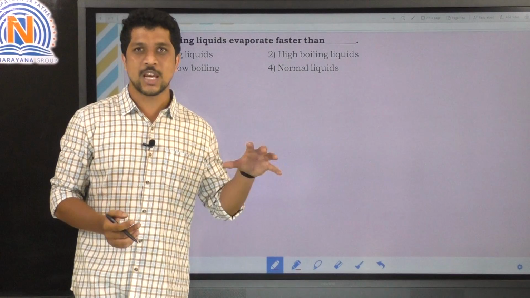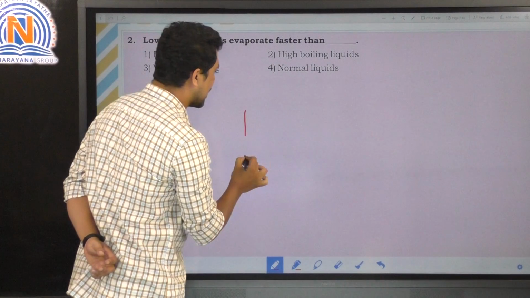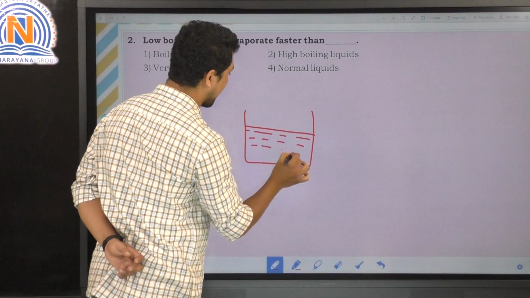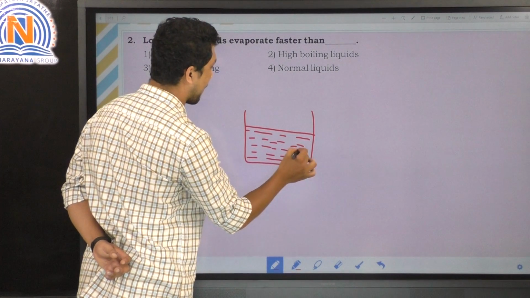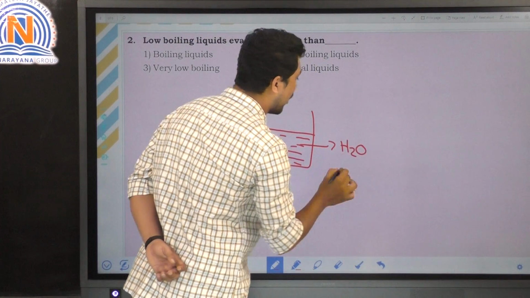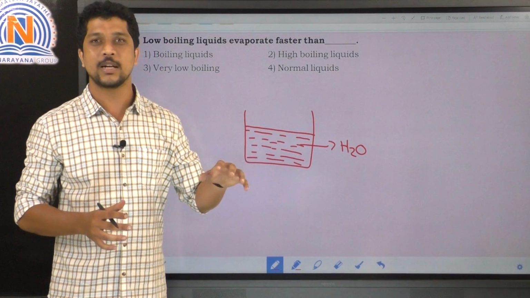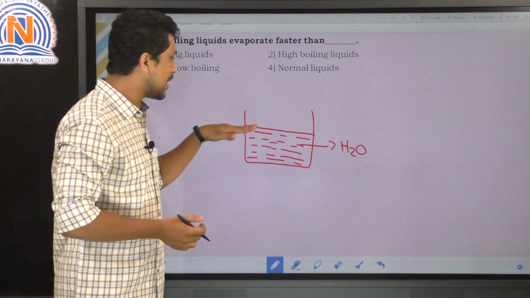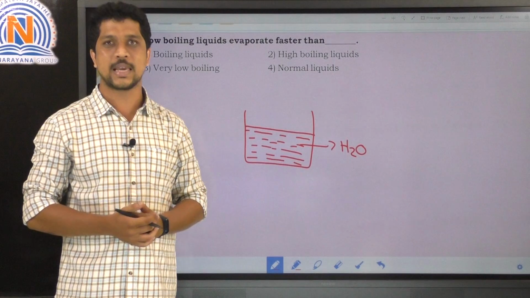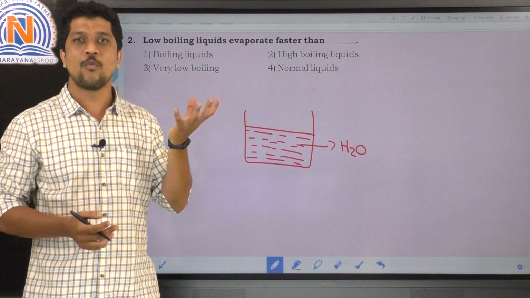So evaporation is also the same thing, but evaporation is a surface phenomenon. For example, there is a liquid. Just consider this is water, right? Boiling is a bulk phenomenon, so all the liquid is converted into gas. But in the case of evaporation, only the molecules which are present at the surface area will convert into gaseous state, right?